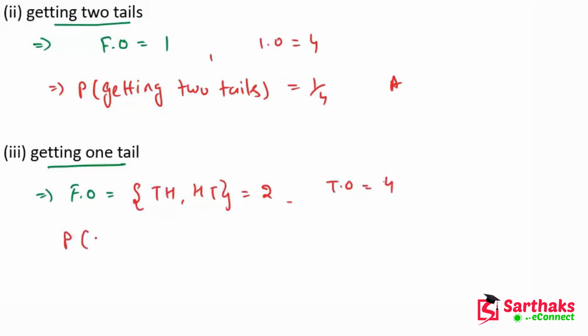So the probability of getting one tail will be 2 upon 4, which equals 1 by 2. This is the answer. I hope you are getting this point, my dear friends.